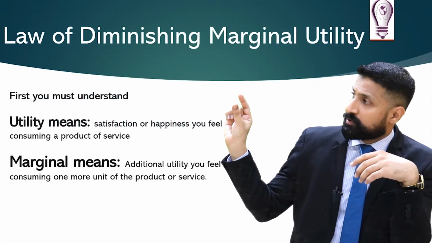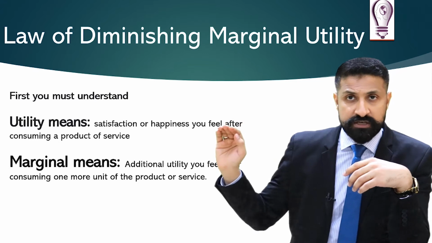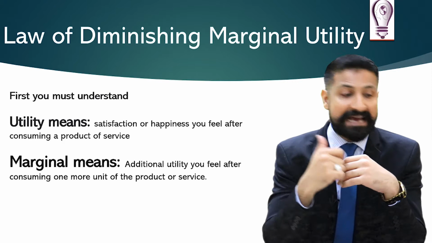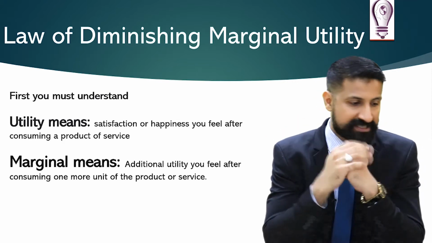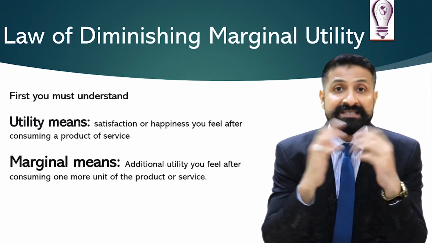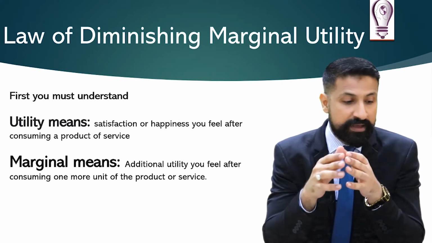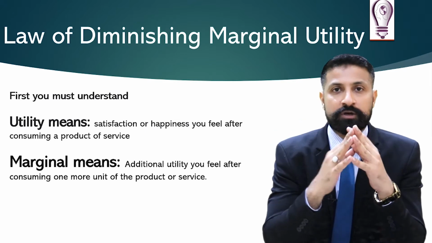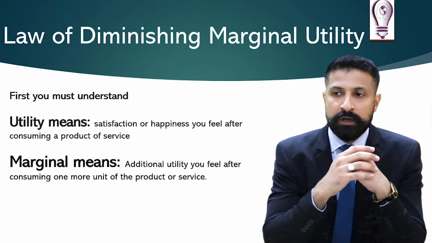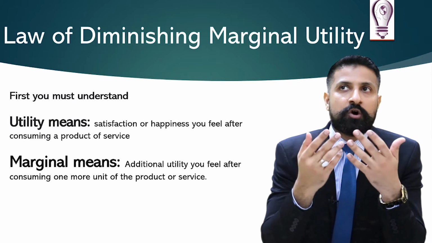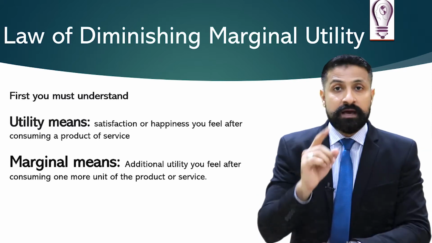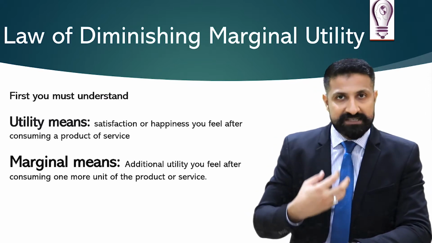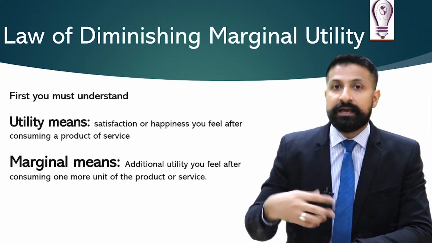Before I move toward the law of diminishing marginal utility, you must understand these two terminologies. What are these? Utility and marginal. What is the meaning? Let's look at it. Utility means the satisfaction or happiness you feel after consuming a product or a service. Whatever the product or service you consume, you feel a sort of satisfaction after consuming that. As you saw, when I drank the first glass of orange juice, I felt a sort of satisfaction. That is called utility, happiness.